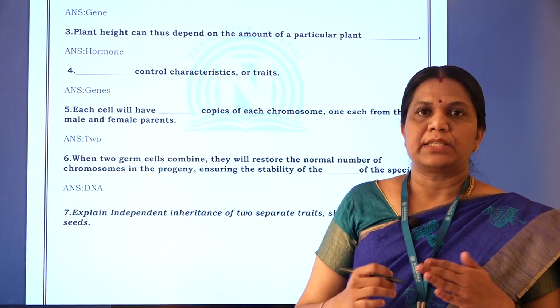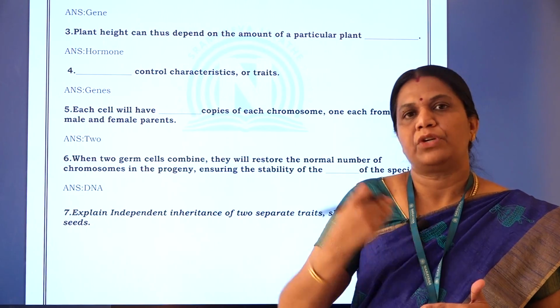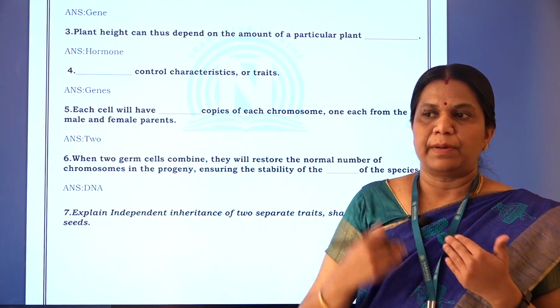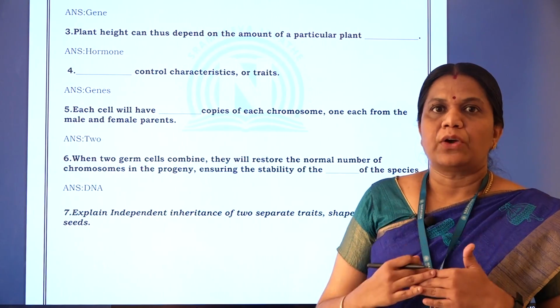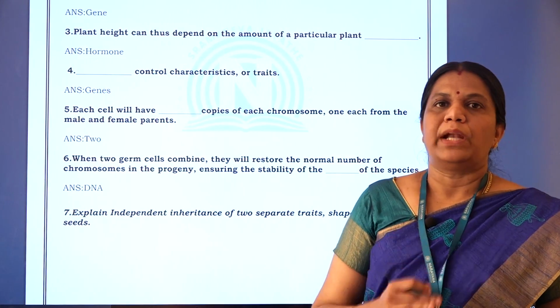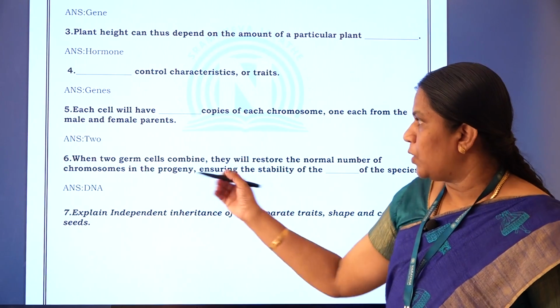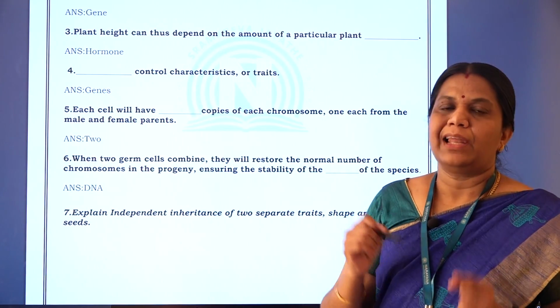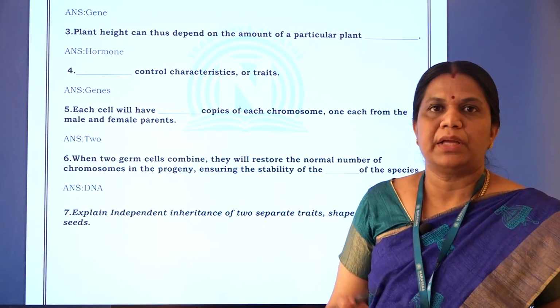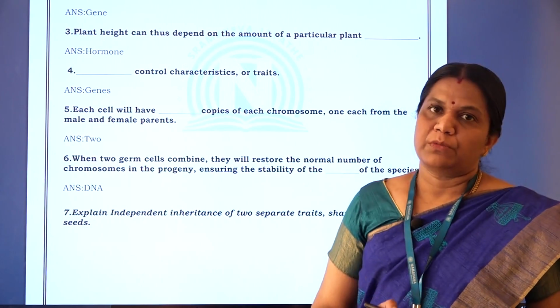Otherwise, if the gametes also had 23 pairs of chromosomes, the F1 generation would have 23 pairs plus 23 pairs, and the DNA stability of the zygote would not be there. So the germ cells have only one set of chromosomes, the haploid set. Only when the male and female germ cells combine do they restore the normal number of chromosomes in the progeny.